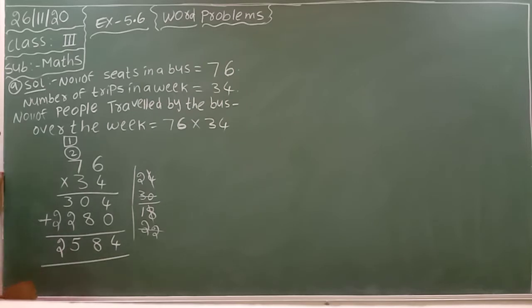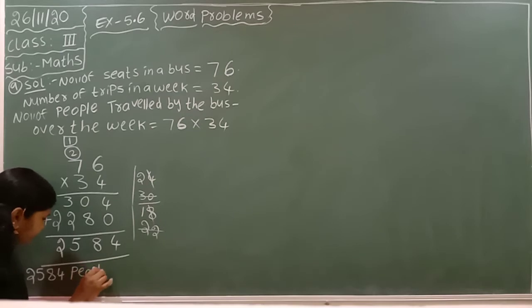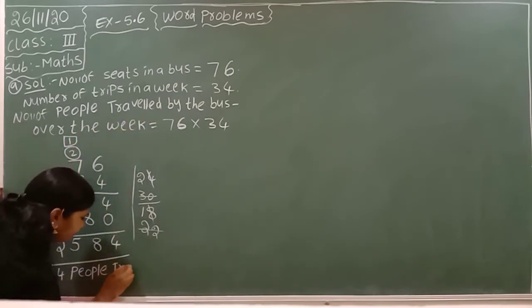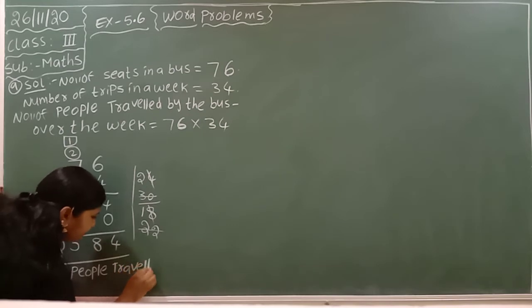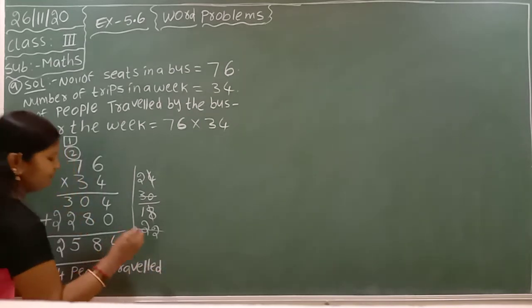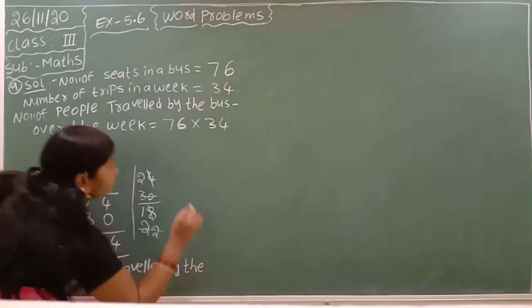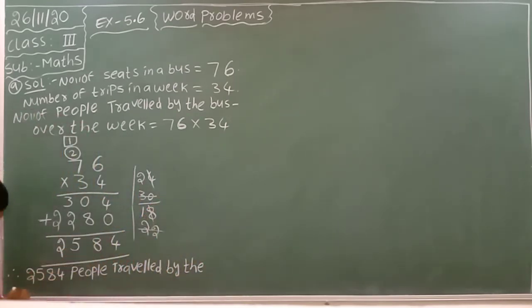Okay, here you have to write down: therefore, 2584 people traveled by the bus over the week.